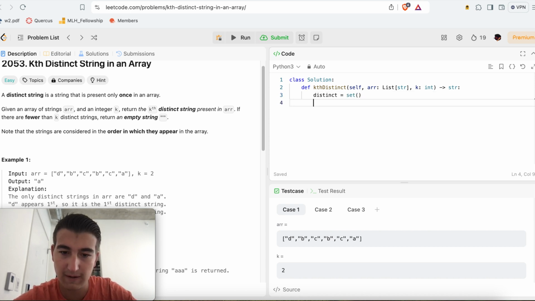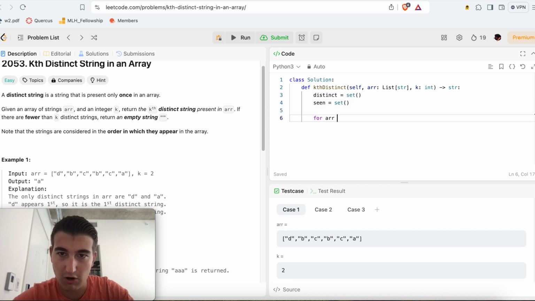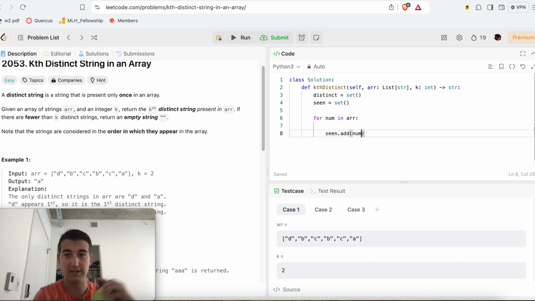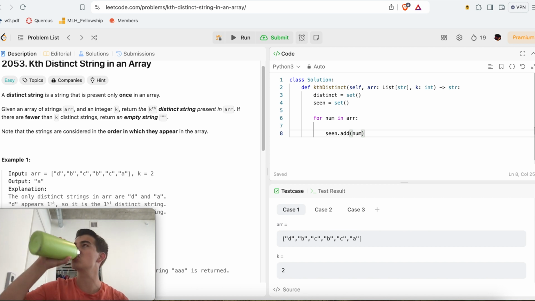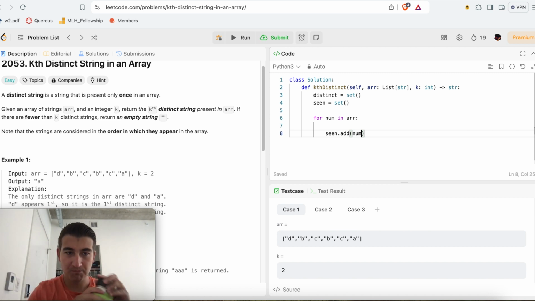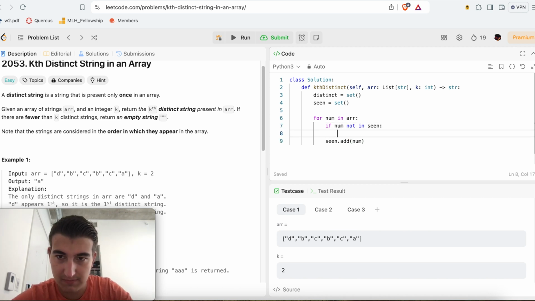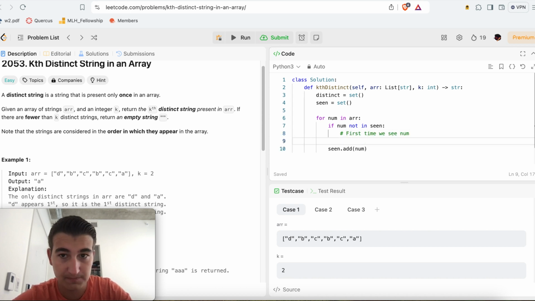And seen equals set, right? So for num in arr, first of all, we're going to say seen.add num. For every number that we visited in arr, we're going to put it into our seen set. And then, if num not in seen, this is the first time we see num, so distinct.add num.